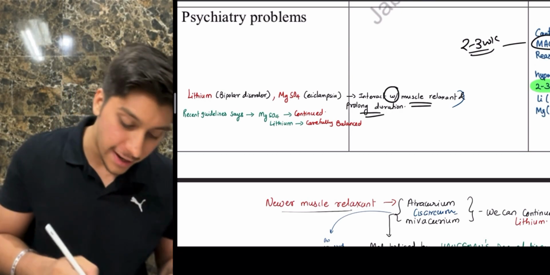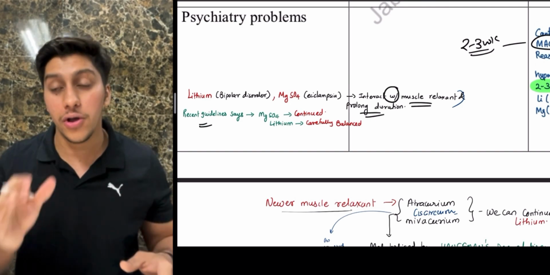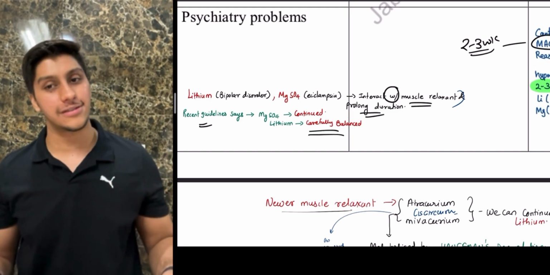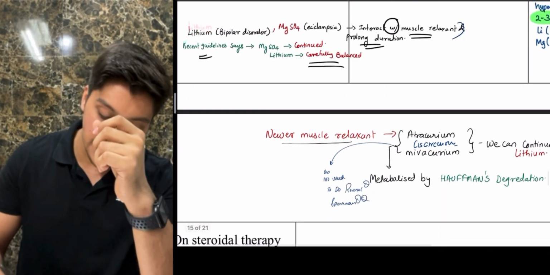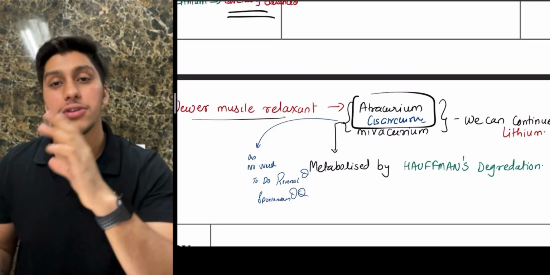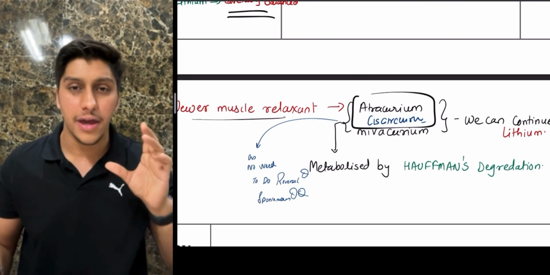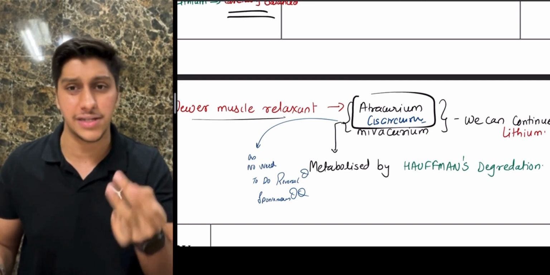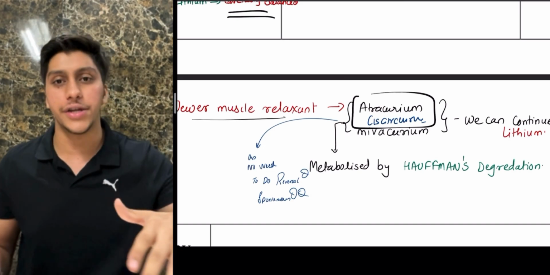But in recent guidelines, they say you can use magnesium sulfate, and the anesthetist can give clearance, so they can be continued. But remember, you should carefully balance its dose. The two drugs I talked about, cisatracurium and atracurium, are degraded by Hofmann degradation. Hofmann degradation does not involve any role of the liver, and lithium also has some roles associated with liver function tests. That is why, if a patient is on drugs like lithium or magnesium sulfate, and you are giving an anesthetic drug like cisatracurium and atracurium, you can continue and give clearance